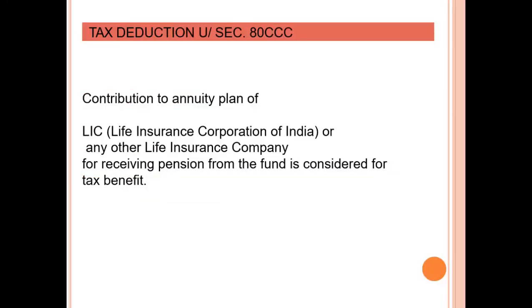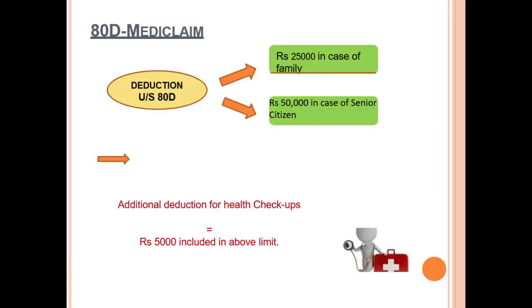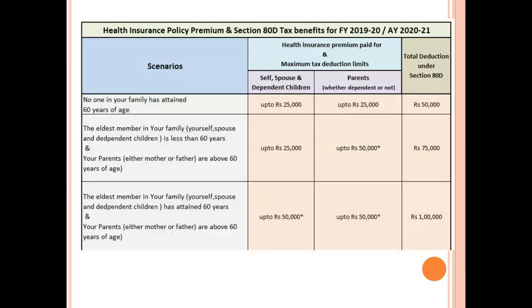Now, there are some extra tax reductions which may be applicable from person to person. Let's have a look. 80CCC. It is contribution to an annuity plan. LIC has one such annuity plan called Jeevan Shanti and Jeevan Akshay. 80D Mediclaim, 25,000 in case of family and 50,000 in case of senior citizen. This is a health insurance benefit.